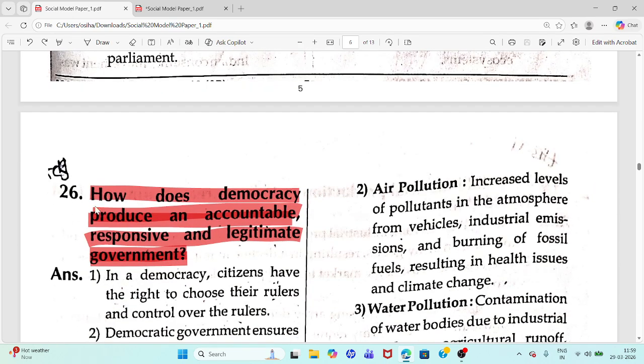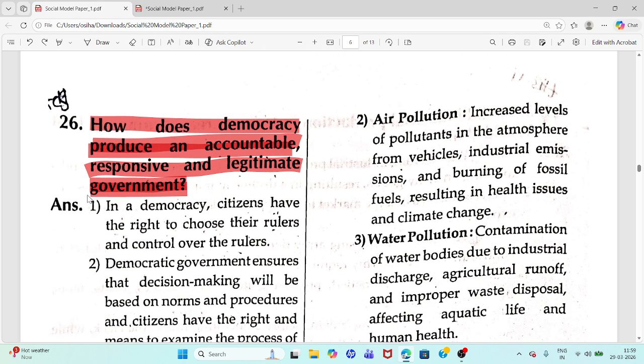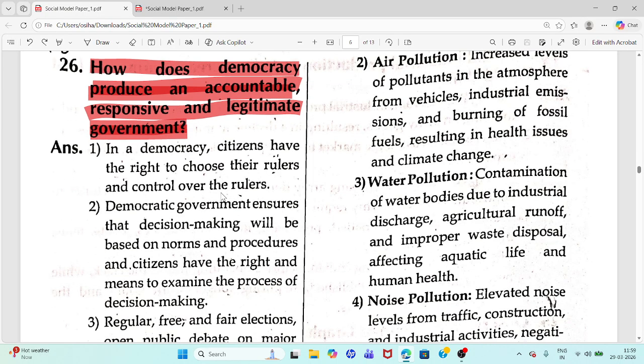Now question 26. How does democracy produce an accountable, responsive and legitimate government? Citizens have the right to choose their rulers and control over the rulers.